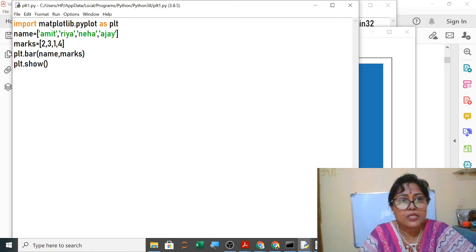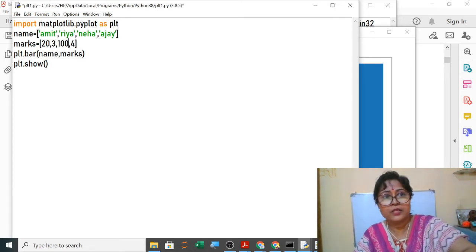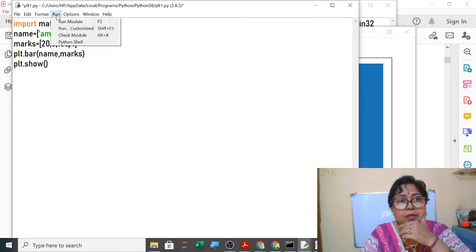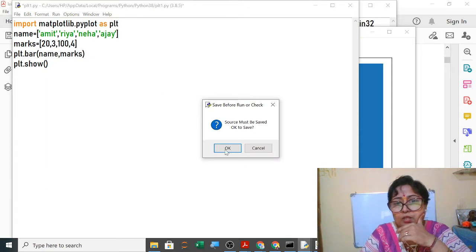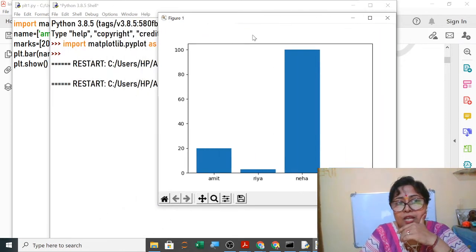Suppose one student has got 20 marks and one student has got 100 marks. Like this, if we do it, let me see, maybe this will show me the output, but sometimes, yes, very good. Clear? So it is showing the output. You don't have any problems.